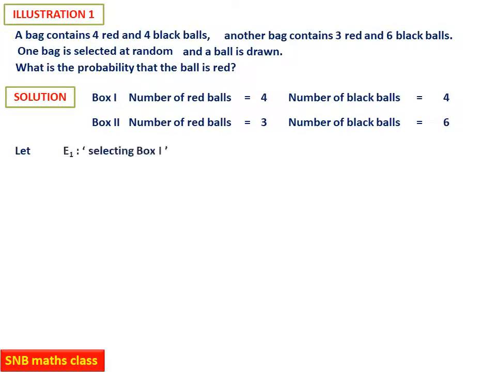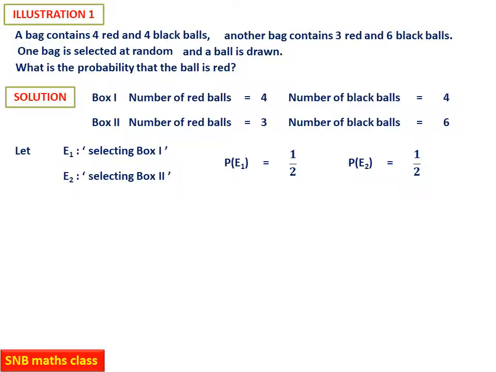Now let E1 be selecting box 1. So the event E1 is selecting box 1 and E2 be selecting box 2. Then probability E1 and probability E2 both will be 1 by 2 because one bag is selected at random.